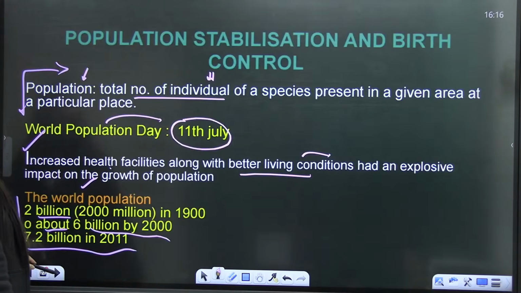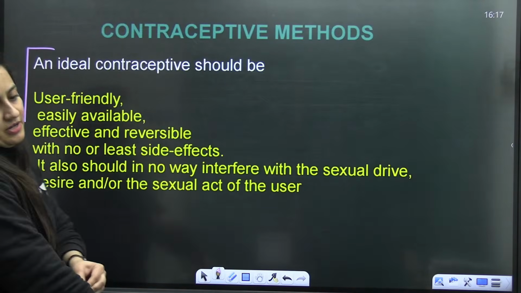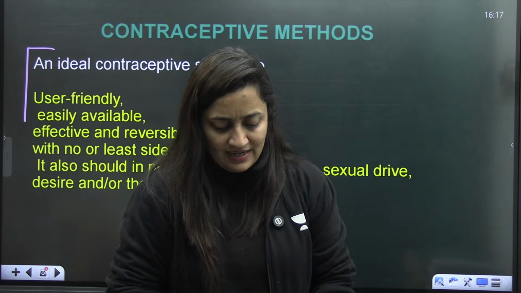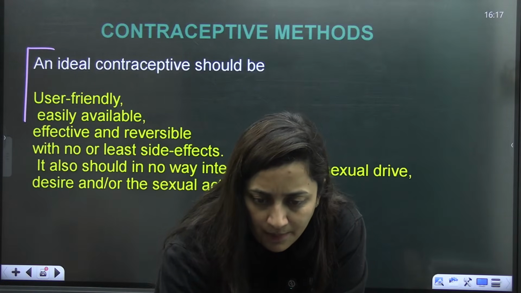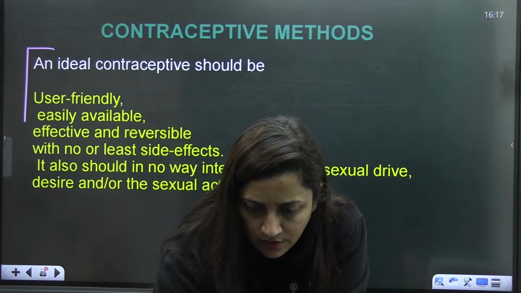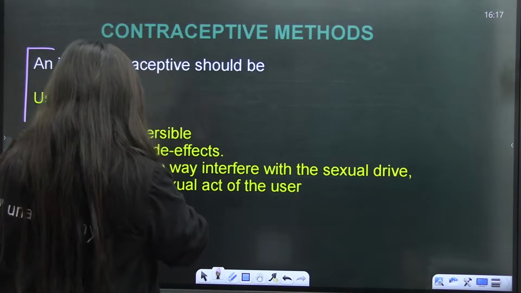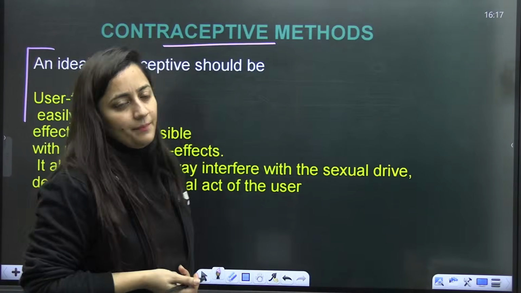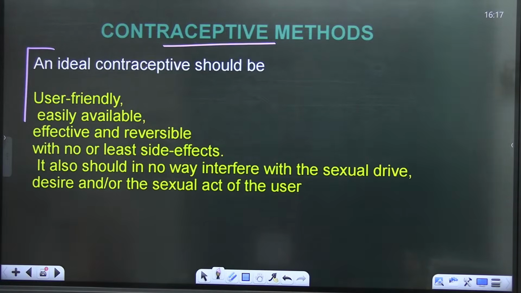The next thing that we have to discuss is contraceptive methods. This is another important topic which we have to keep in our mind. Is that clear? Understood? Okay, so let's start. What is the meaning of contraceptive methods? They can prevent pregnancy. Is that clear?